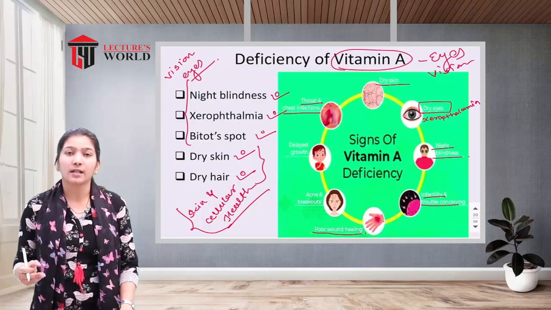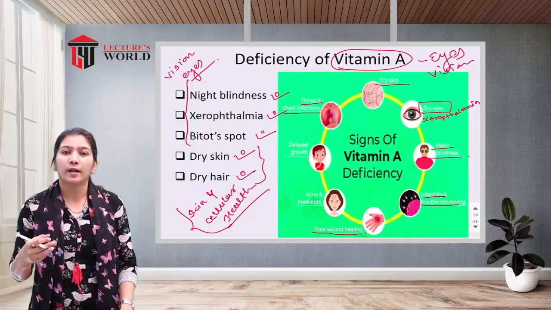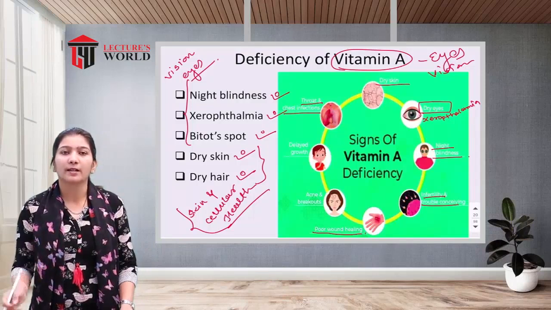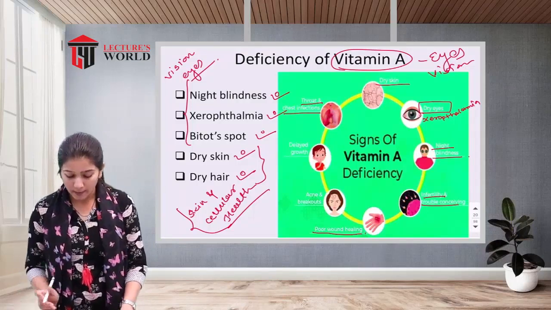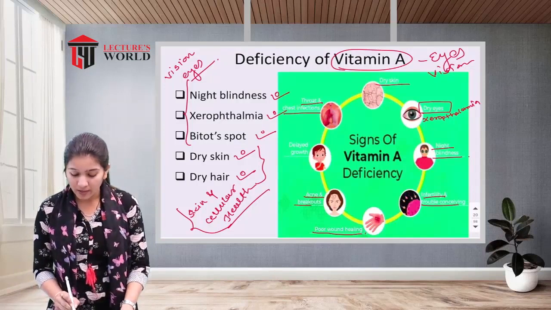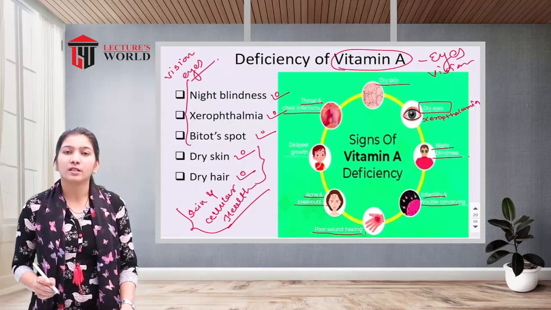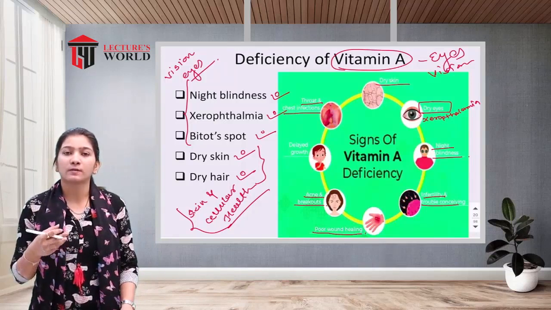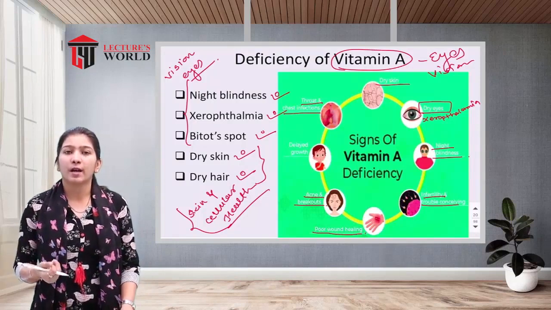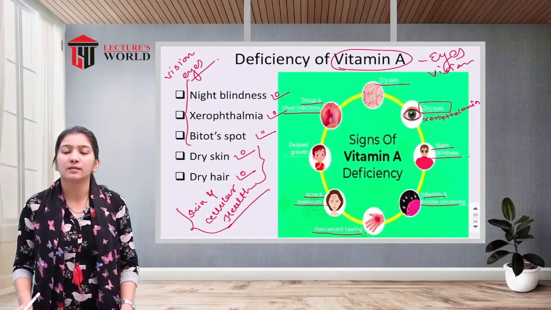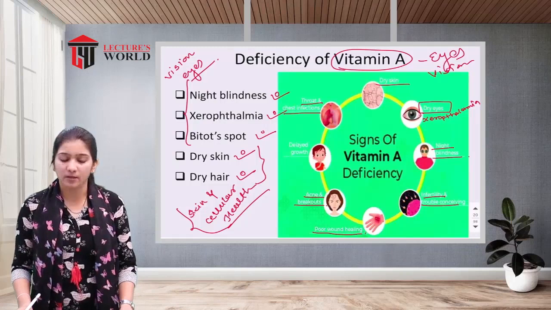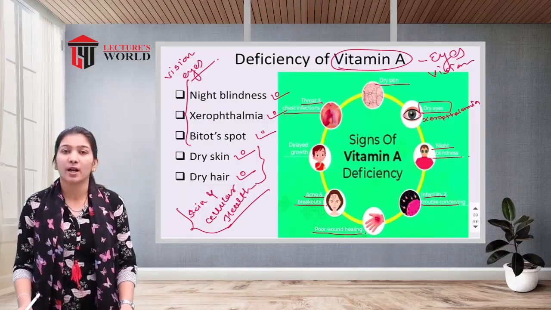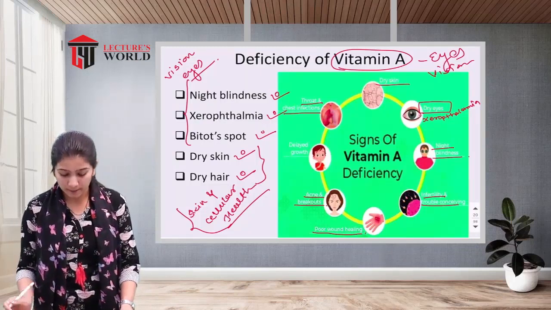Okay, so with a lack of platelets or red blood cells in the body, that may lead to poor wound healing. Acne and breakouts. We have discussed that vitamin A is necessary for the normal health of the skin as well as for normal cellular health. So if there is less vitamin A, that may lead to various diseases related to the integumentary system, like acne, breakouts and cuts in the skin.